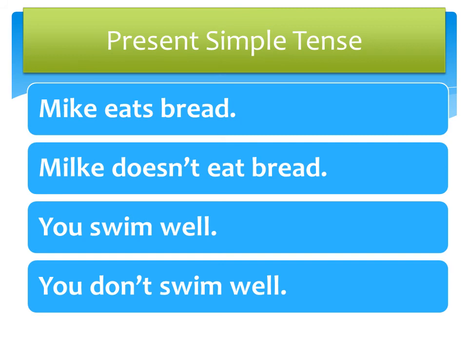You swim well. In this case, I don't need to put an S at the end of swim because the subject is you. If I want to make this sentence negative, I use don't. You don't swim well. I use the contraction for do and not. I combine them to make don't. So, if the subject is I, you, we, or they, we use don't or do not.